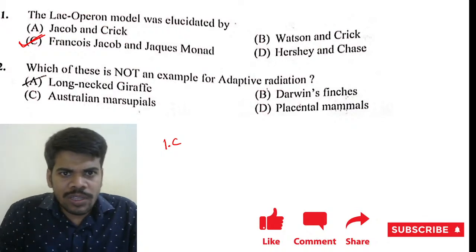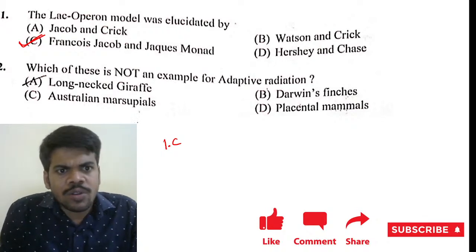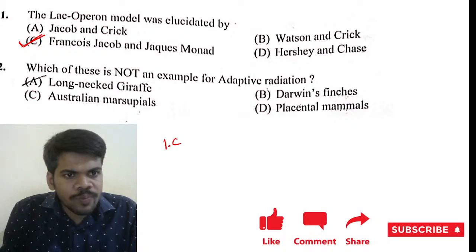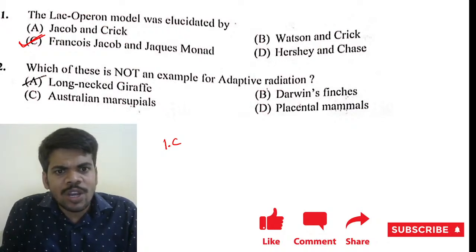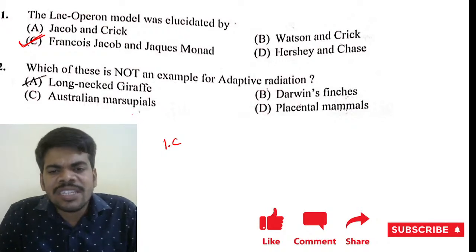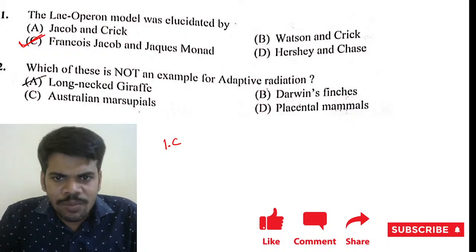The lac operon model was elucidated by Francis Jacob and Jacques Monod. Next, come to question number 2. Which of these is not an example of adaptive radiation? Which is not an example of adaptive radiation?